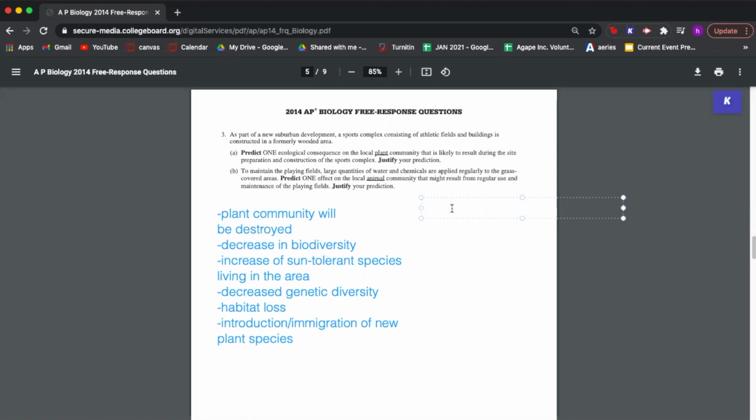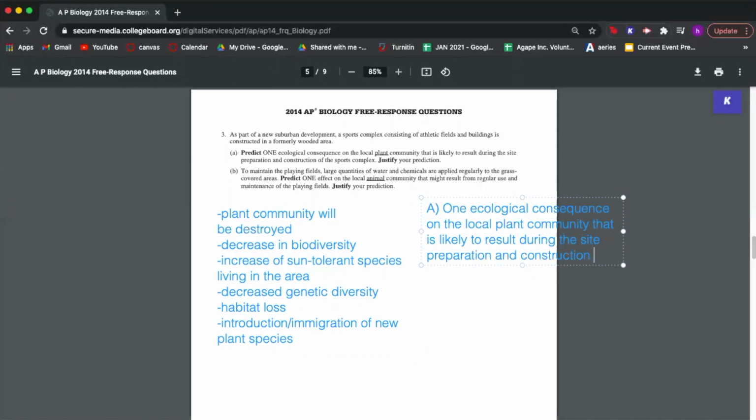So if we take a look at that one, this is how we would write the answer to part A. So one ecological consequence on the local plant community that is likely to result during the site preparation and construction of the sports complex is that the plant community will be destroyed. Now, if we leave our answer as this, then we would only get half credit because all we did was provide a prediction without a justification.